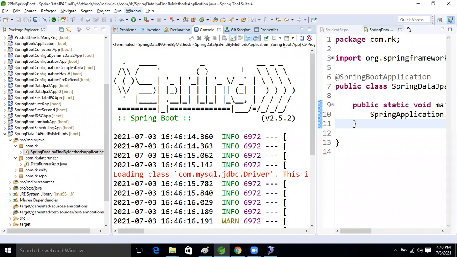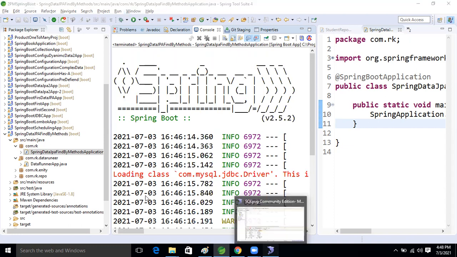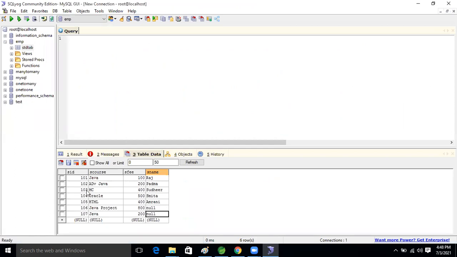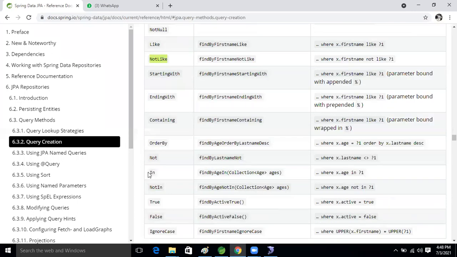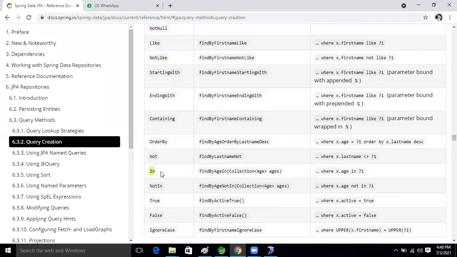Okay, guys. So let's move on and we will see the next level discussion now. In operator also there is, guys. In operator means multiple records we can select from the database. So let's find this in operator. Let's see the in operator now, guys.